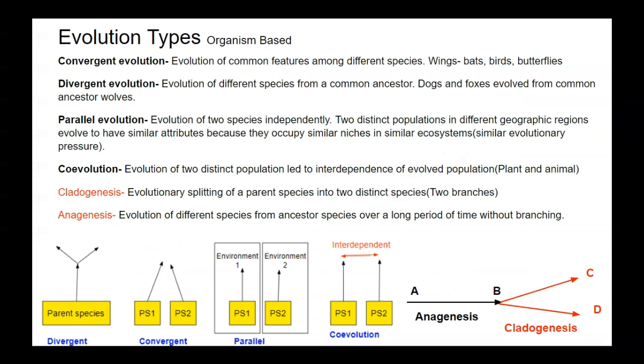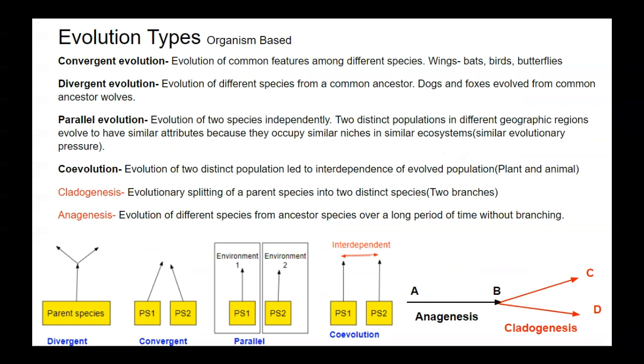Evolution types based on organism. Convergent evolution, evolution of common features among different species like wings in bats, birds, and butterflies. Then divergent evolution, evolution of different species from a common ancestor. Dogs and foxes evolved from common ancestor wolves. Then parallel evolution, evolution of two species independently.